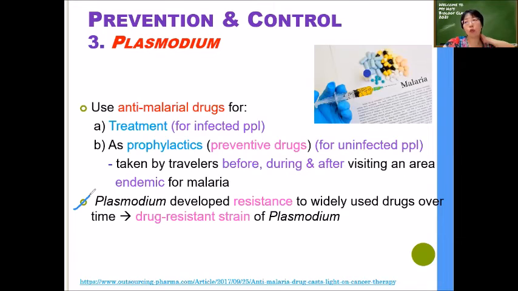It's the same thing if you use the drugs for a long time. After some time, the Plasmodium will also develop resistance to that drug, and the drug is no longer effective. So that's why we have to keep on changing the drugs that we use to treat the same type of disease, because drug-resistant strains of the Plasmodium can grow, and insecticide-resistant strains of the mosquito can also develop. So every time we use chemicals, this will happen.